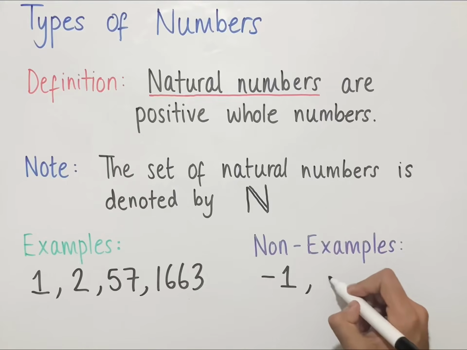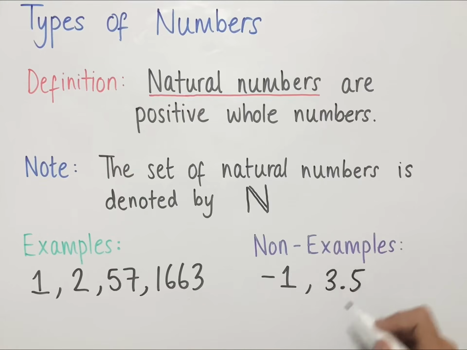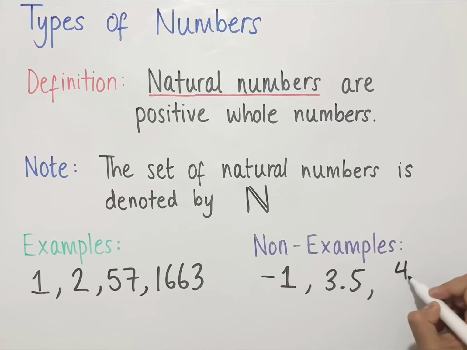Also, 3.5 is not a natural number since it's not a whole number, it's a decimal, and we can't write this as a whole number. Another example is 4/2. So this number is positive, however it's a fraction, and we require natural numbers to be whole numbers. We could write 4/2 as a natural number since 4 divided by 2 gives us 2. But in this form, this is not a natural number.